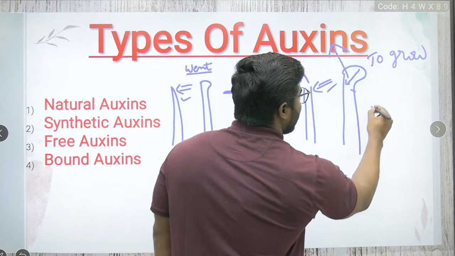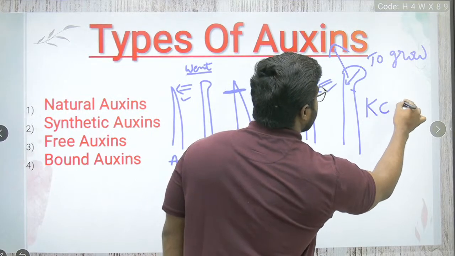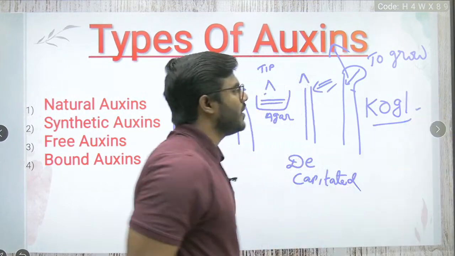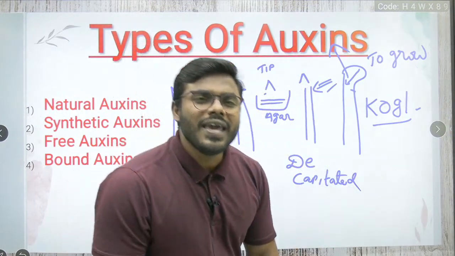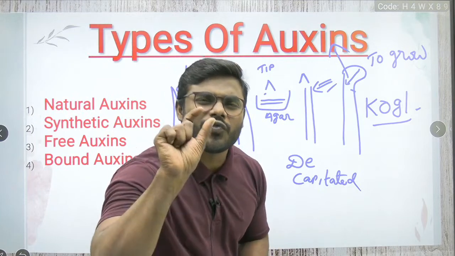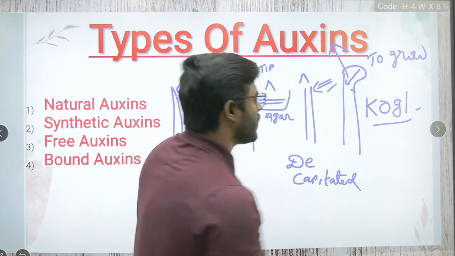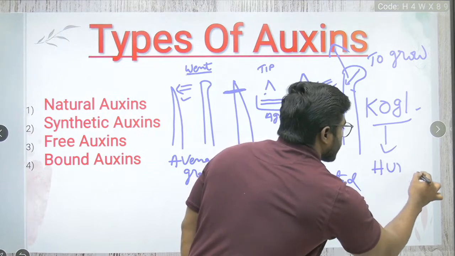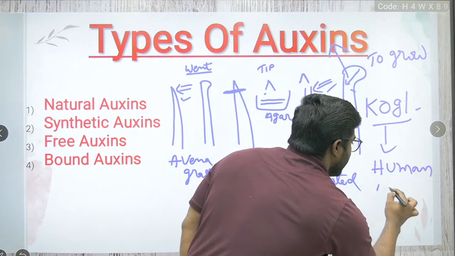Later, there is another scientist called Kogl. You know what he has done, friends? He isolated a very low concentration of auxin from human urine.